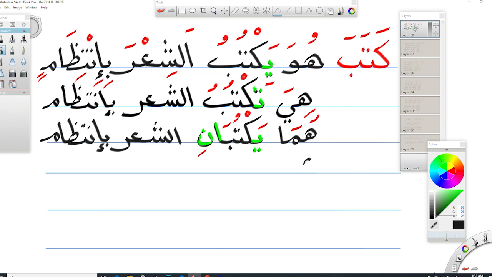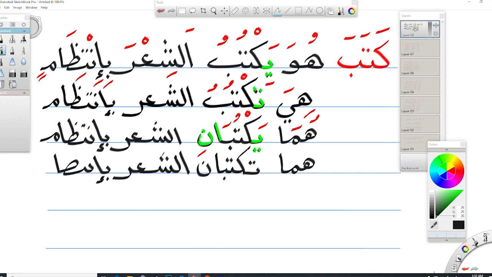Okay, the next example is for dual feminine, and we are going to use the same pronoun, which is هما. هما تكتبان الشعر بانتظام. We are using the same pronoun for dual masculine and feminine, but here the verb changes.